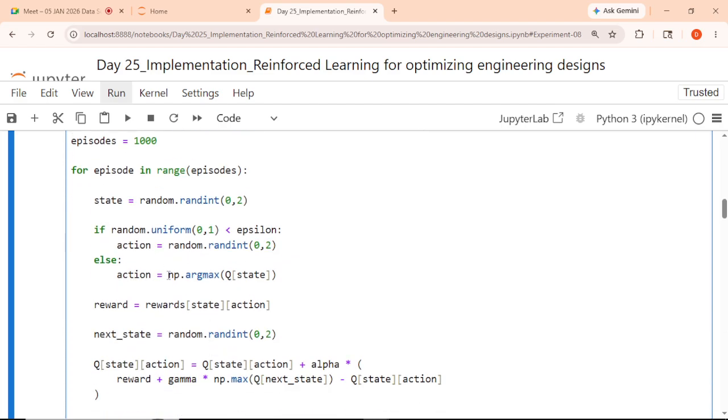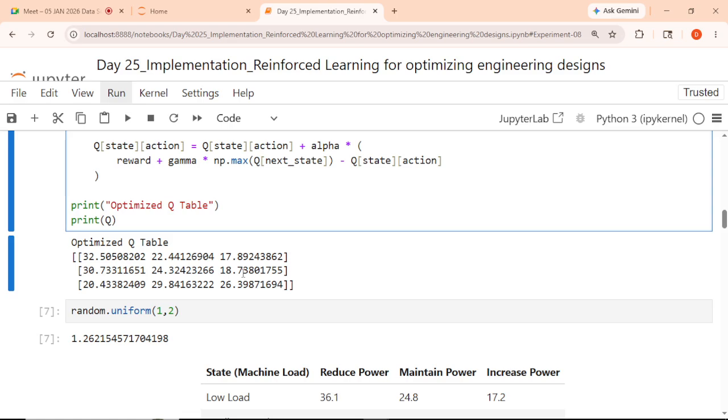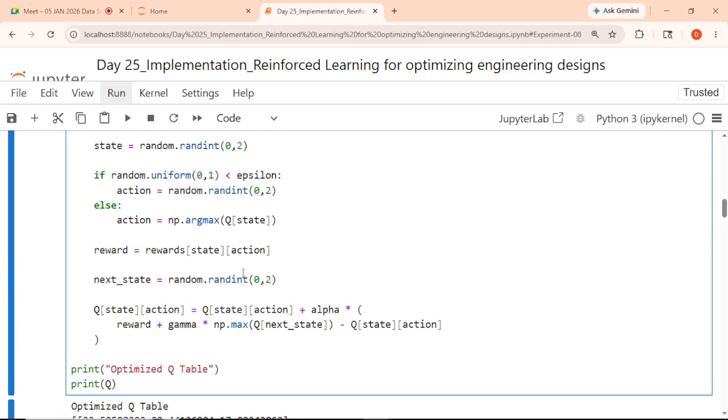And if this condition is satisfied, the action will be random.randint, any one in the range. If it is not, then the action will be numpy.argmax of Q[state]. That means argmax gives you the index for that particular array, right? How does argmax work? Do you have an idea about argmax? Yes, sir. Argmax gives the index at which the maximum value is there. The max function returns the maximum value, correct? Yes, sir. Max returns the maximum value, and argmax returns the index of the maximum value.